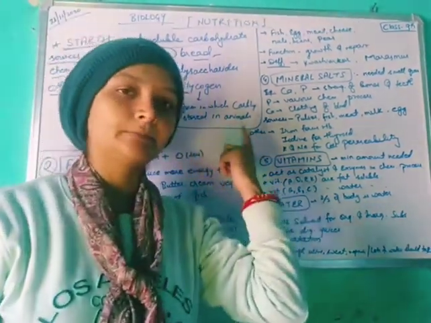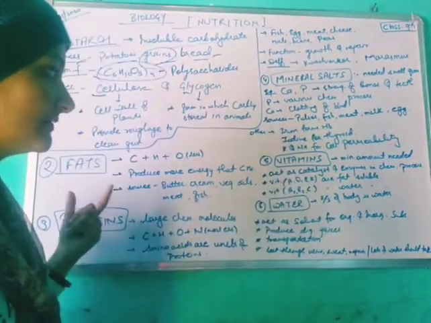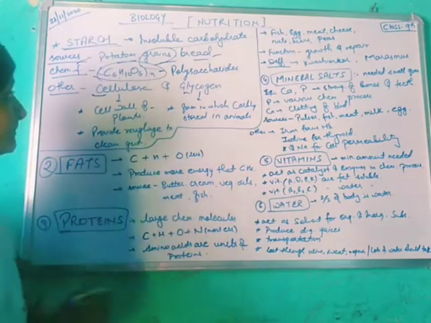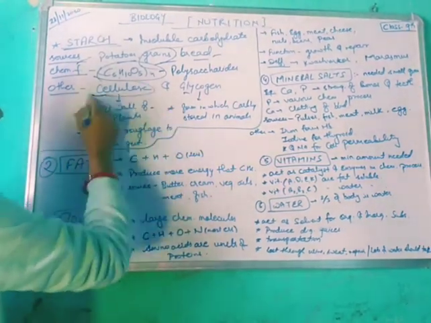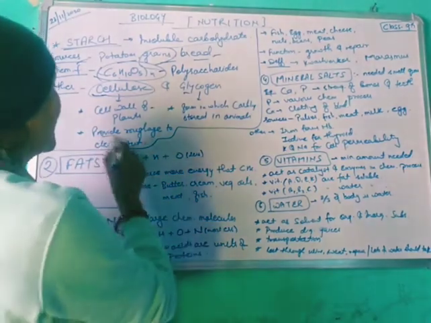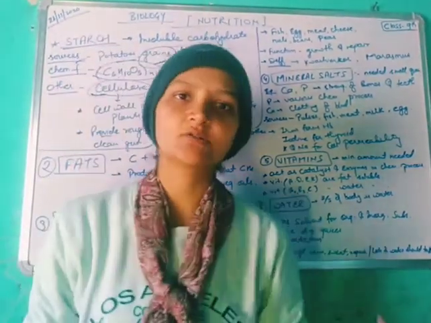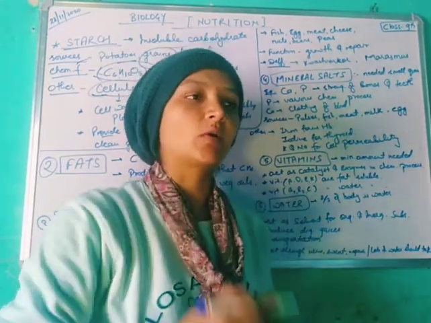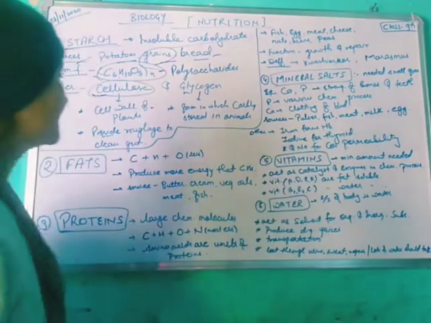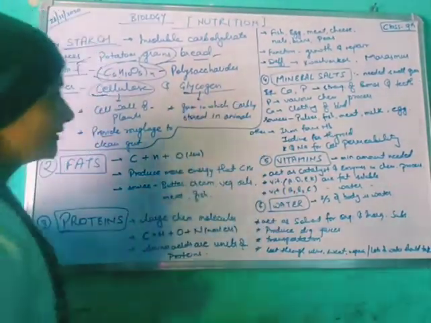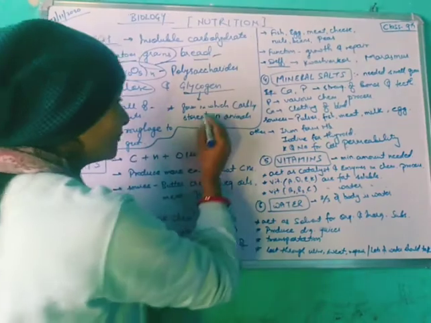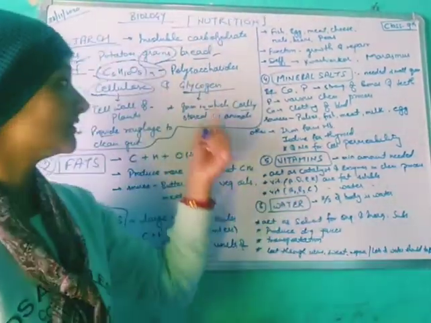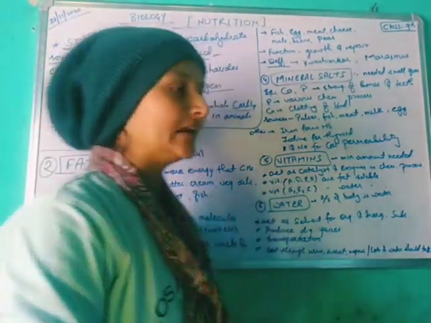Cellulose is found in plant cells. As we have studied in animal and plant cells, the cell wall of a plant is made up of cellulose. It provides roughage. It is not needed in our body a lot, but it works as roughage for the proper functioning of our gut, to clean the gut. Next is glycogen. Glycogen is the form in which carbohydrates are stored in animals.